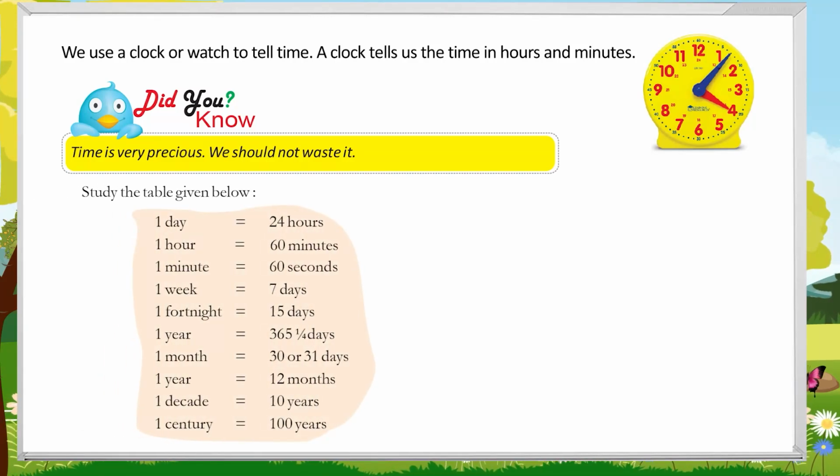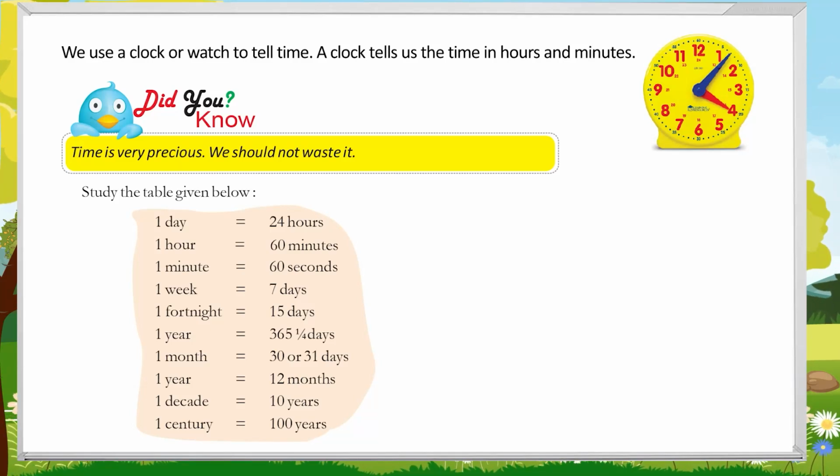Study the table given below. 1 day is equal to 24 hours. 1 hour is equal to 60 minutes. 1 minute is equal to 60 seconds. 1 week is equal to 7 days. 1 fortnight is equal to 15 days. 1 year is equal to 365 days.